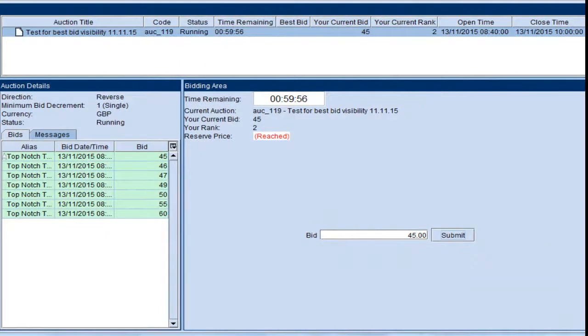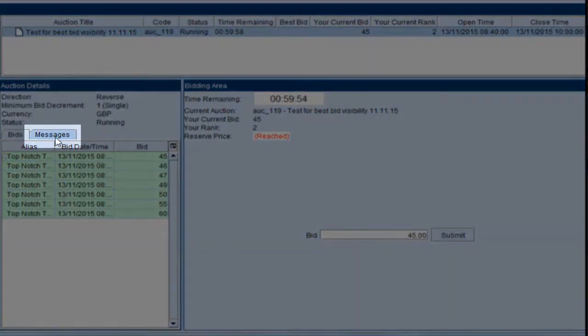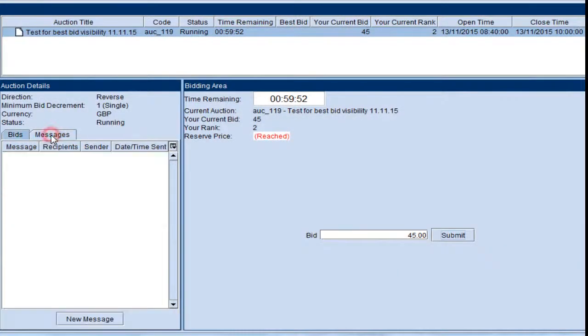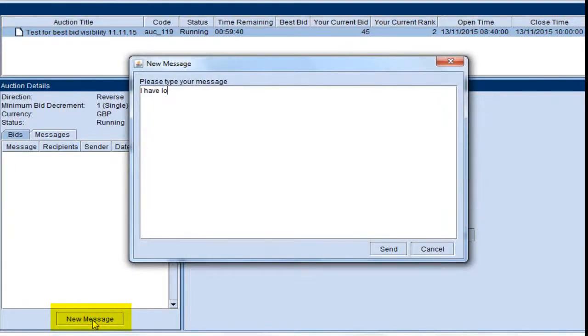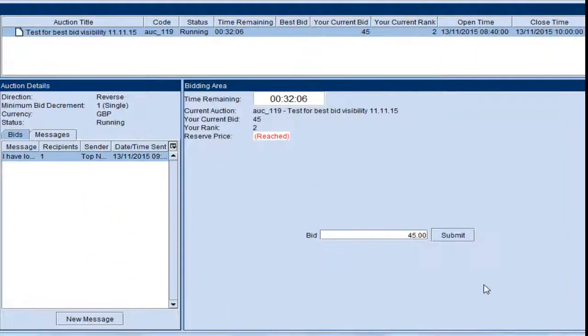If you do need to contact us during the auction, there are two ways in which you can do this. The first is using the messaging facility built into the auction page. You will see a tab for messages in your auction monitor. Click on this tab to open your messaging facility. By clicking on the New Message button that has appeared at the bottom of the section, you will open a new window that will allow you to send an email directly to our team. We will reply to your message as soon as possible.